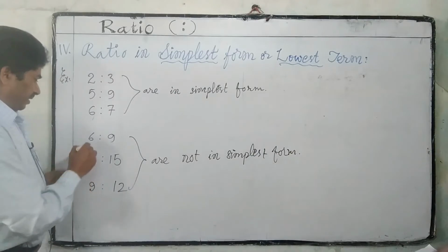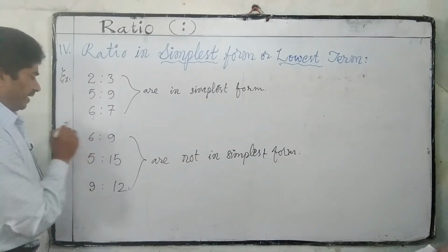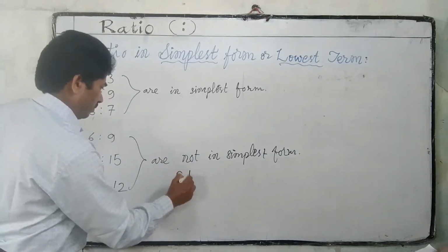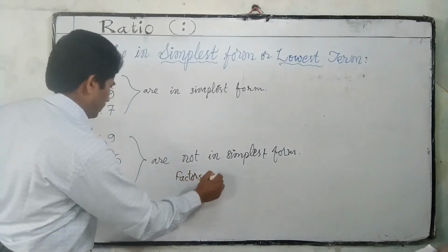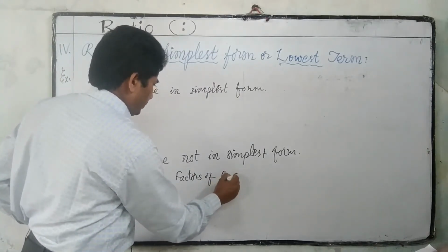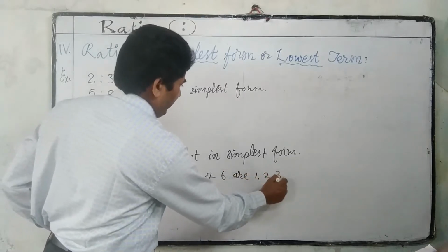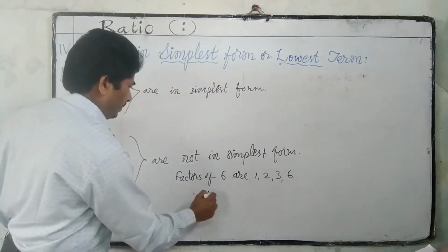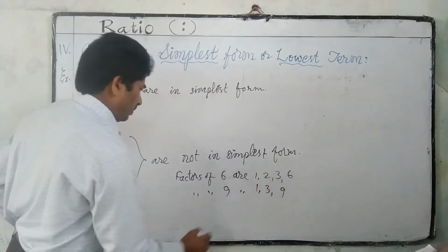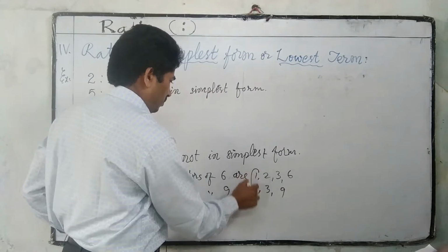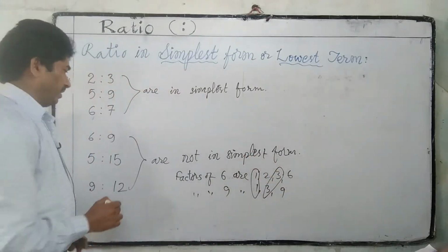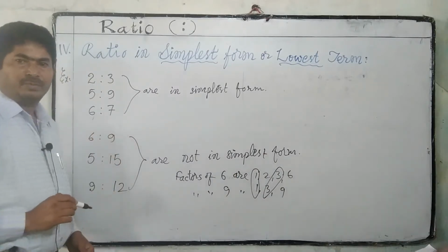These have common factors. Factors of 6 are 1, 2, 3, 6. Factors of 9 are 1, 3, 9. So these have 1 and 3 as common factors. That's why these are not in simplest form.